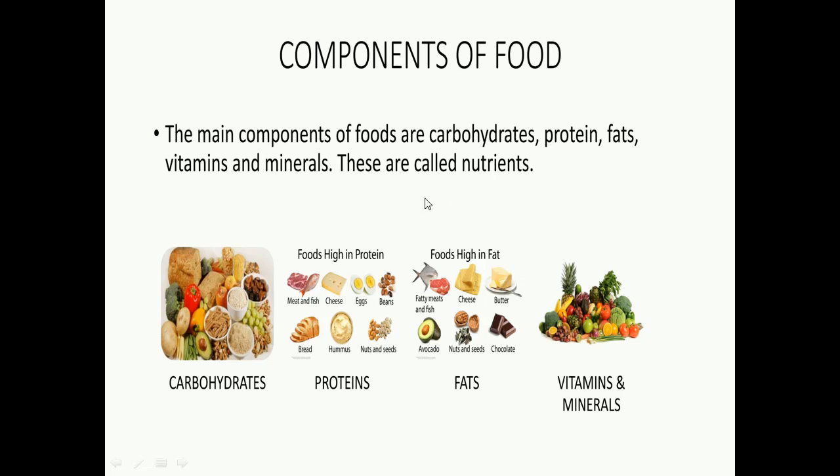So these nutrients are called components of food. What are the components of food? Carbohydrates, proteins, fats, vitamins and minerals. So let's see about all these components of food briefly in this chapter.